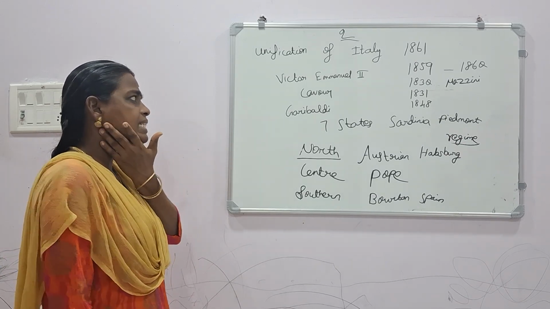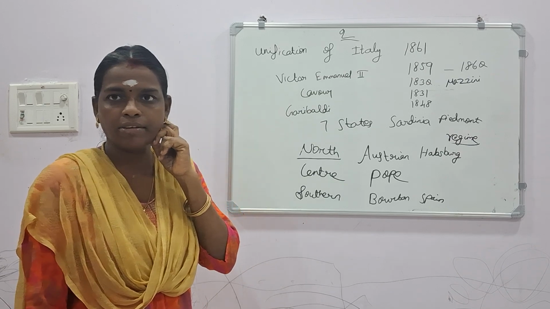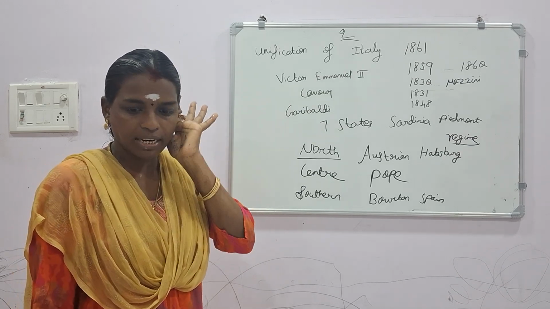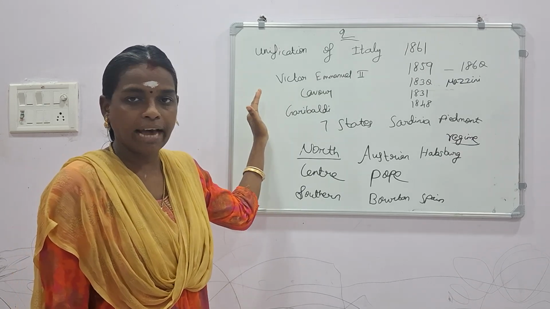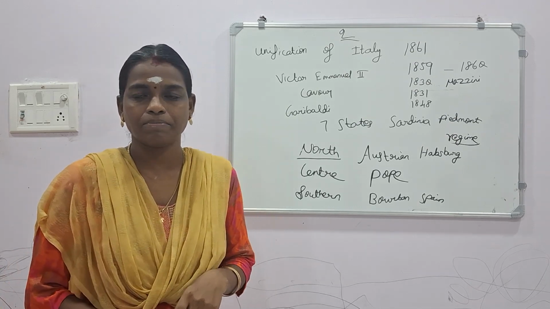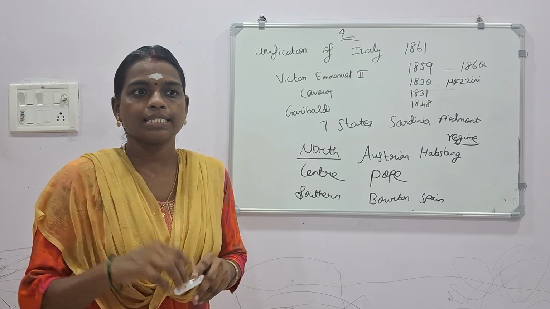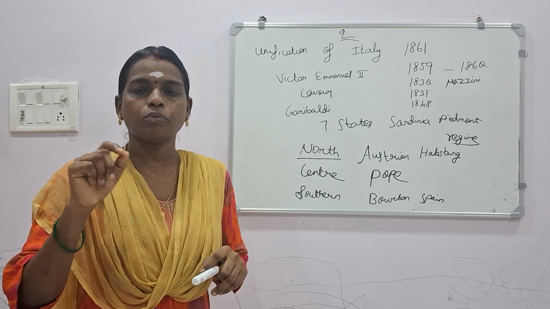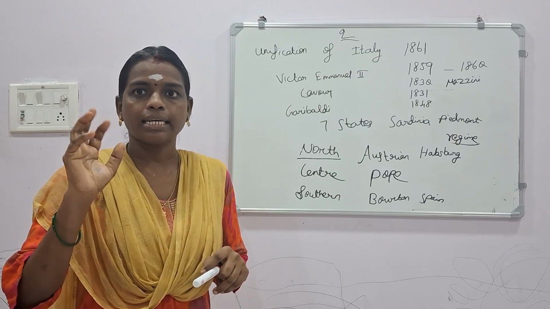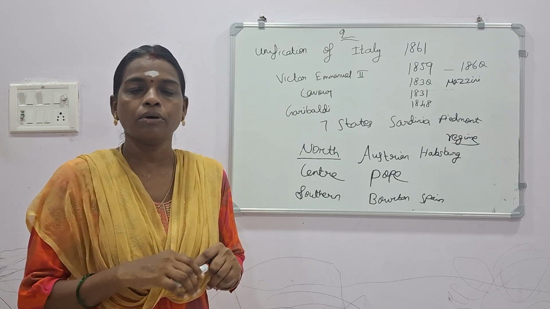And next thing will be in 1859. This Cavour defeated the Austrian forces. In the previous paragraph, on the unification of Germany, we studied the Seven Years' War conducted with countries like Austria and France.